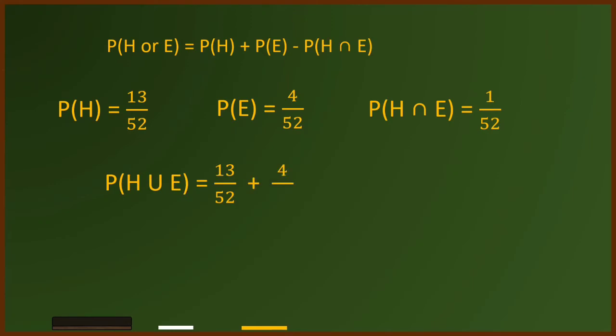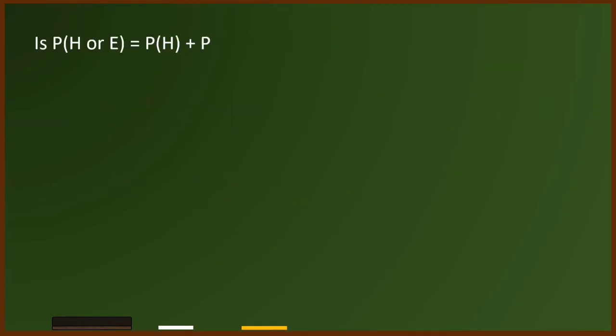Now by substitution, we have now the probability of the union of H and E is equal to 13 over 52 plus 4 over 52 minus 1 over 52. Simplifying, we have 16 over 52, which is equal to 4 over 13. Clearly, there is an element common to H and E. It's 8 of hearts. So let us check.